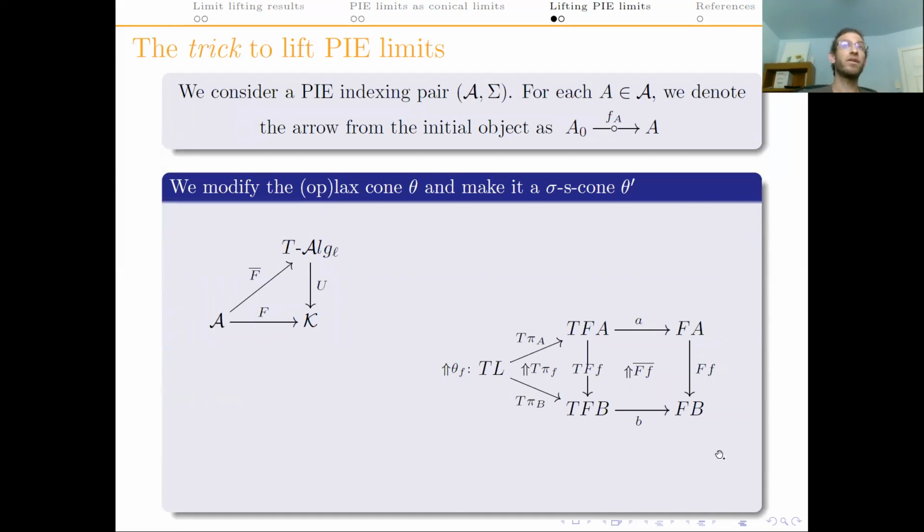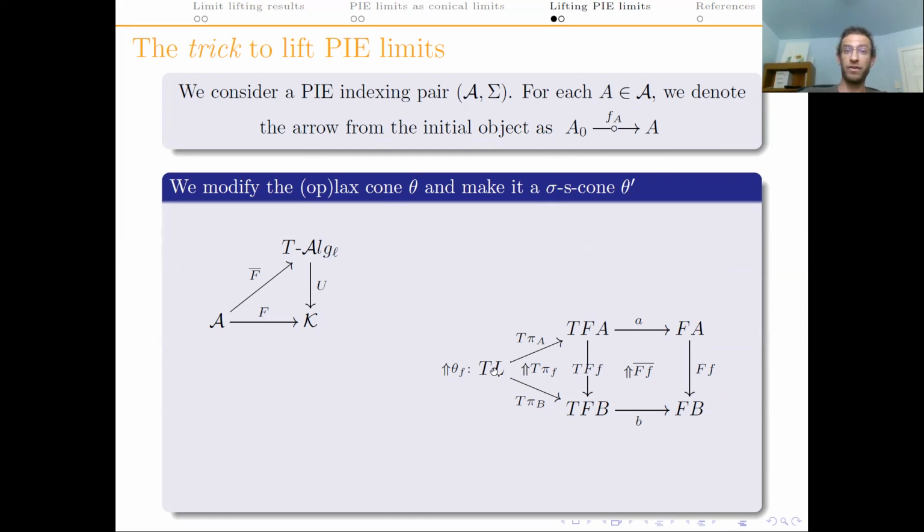Okay, so the reason I looked at pi limits like that was to lift them to the algebras, and we will do that now. Here is the trick. Remember that we had a diagram like this, and we wanted to lift the limit of f. So, now we want to lift a sigma s limit of f, and we have marked some arrows, sigma of a, such that this is a pi limit. So we have these initial objects that we denote here like that. For each a, we denote a0, the initial object, and we denote fa, this unique arrow from it into a.